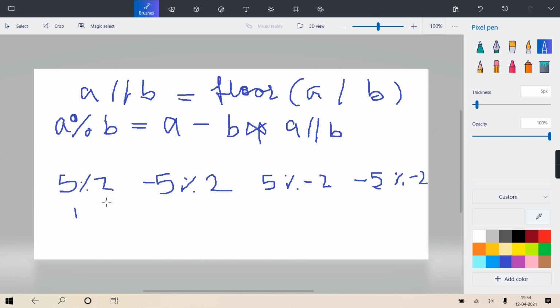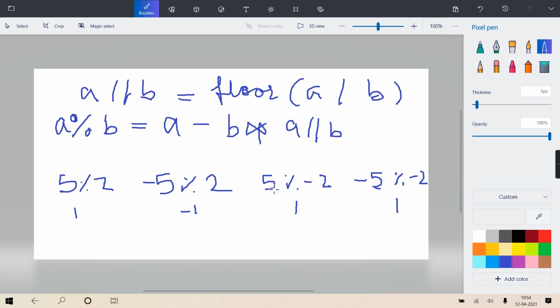Just orally you can do it: 2 to the 4, remainder 1. So in C, C++, Java, in all cases you will get 1 only. Only the sign of the first operand it gives. Whatever is the sign of the first operand, it gives. Here the sign of the first operand is positive, here negative, here positive.